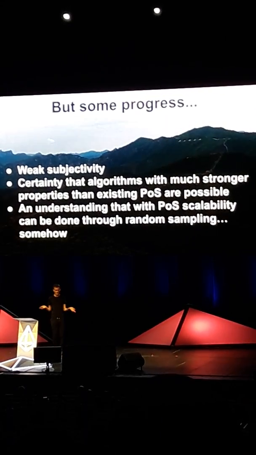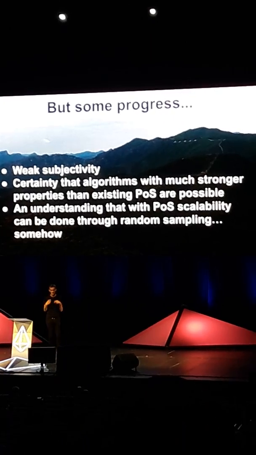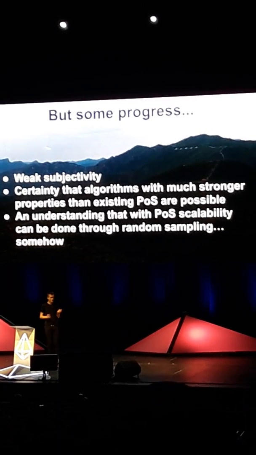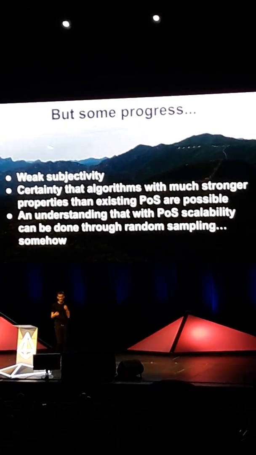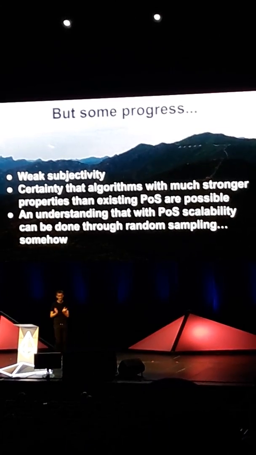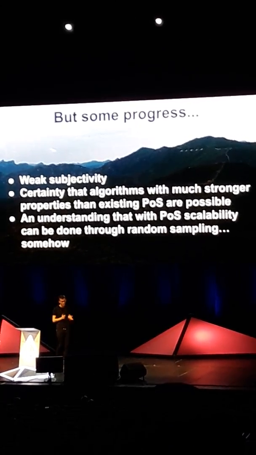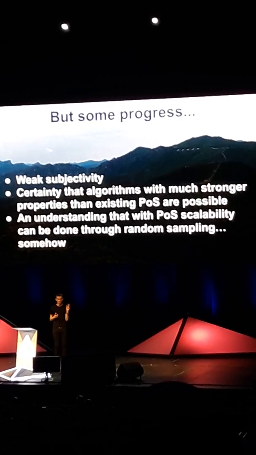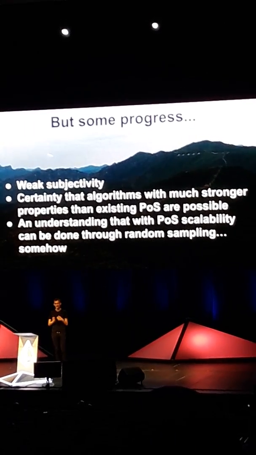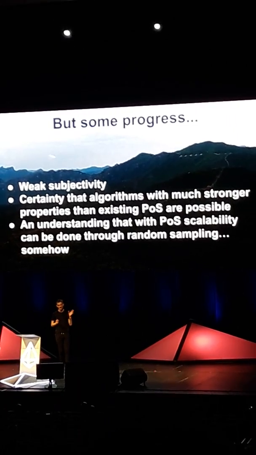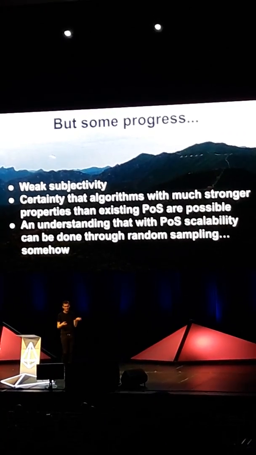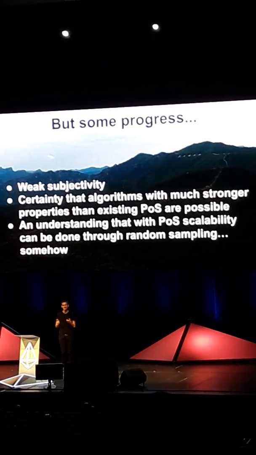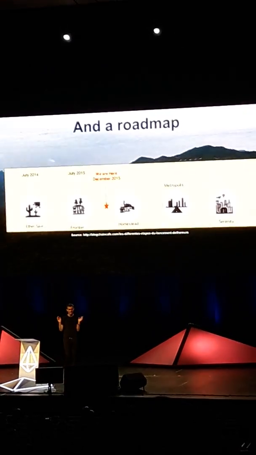So, in 2014, there was still some progress, right? There was this concept of weak subjectivity that we came up with, which was a semi-formal security model that tries to capture under what conditions proof of stake deposits and slashing and all of these concepts actually secure. Also, we got more and more certain that algorithms with much stronger properties than the proof of stake algorithms that existed at the time, things like Peercoin and all of its derivatives, were actually possible. And a growing understanding that there was some kind of proof of stake scalability strategy that you could somehow do through random sampling, but we had no idea how.